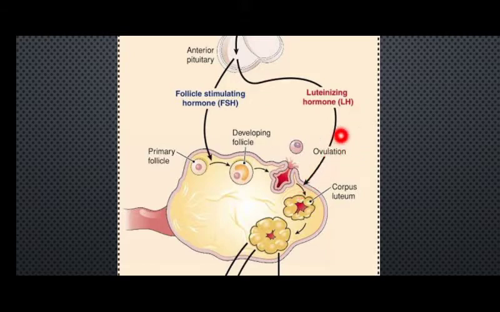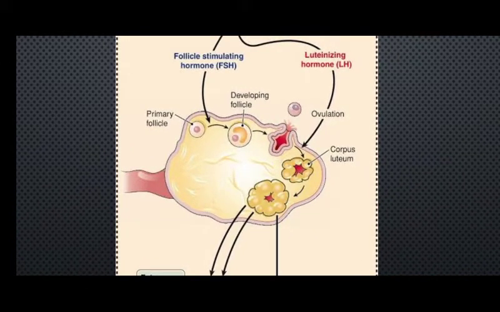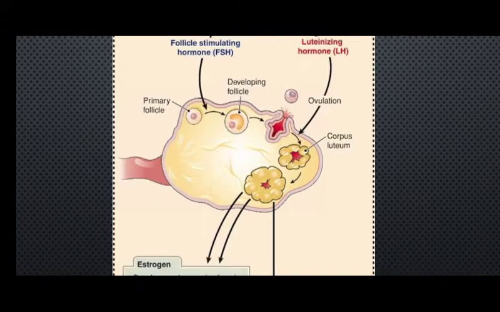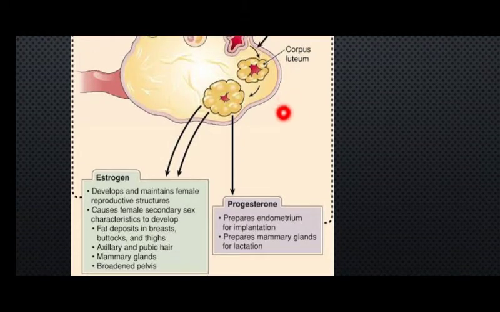And that one is actually responsible for the trigger of the ovulation process. It leads to the transformation of this ruptured follicle into the corpus luteum, a structure which forms and then maintains itself in the ovary, and is also the one responsible for the release of the hormone progesterone. Okay, so this particular corpus luteum is what is responsible for production of the progesterone hormone.